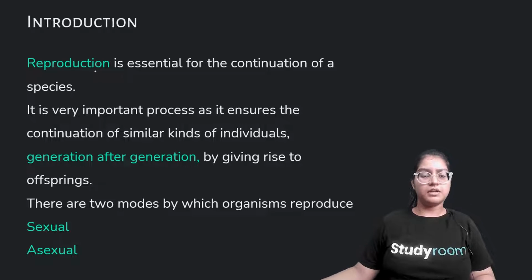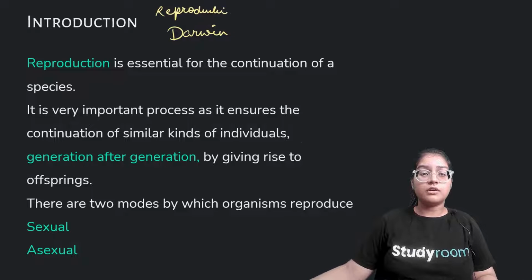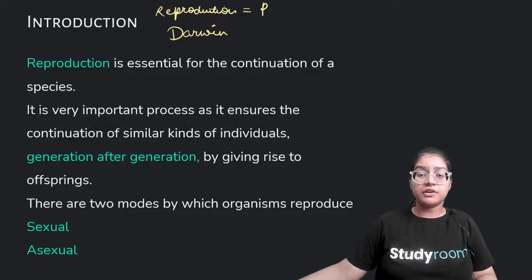Reproduction. What do you mean by reproduction? Reproduction is a very natural process, just like Darwin mentioned in his theory of natural selection. So natural selection and reproduction are interlinked, and reproduction is a very natural process. Reproduction keeps the species level, prevents the species from getting extinct. So, prevention from extinction.